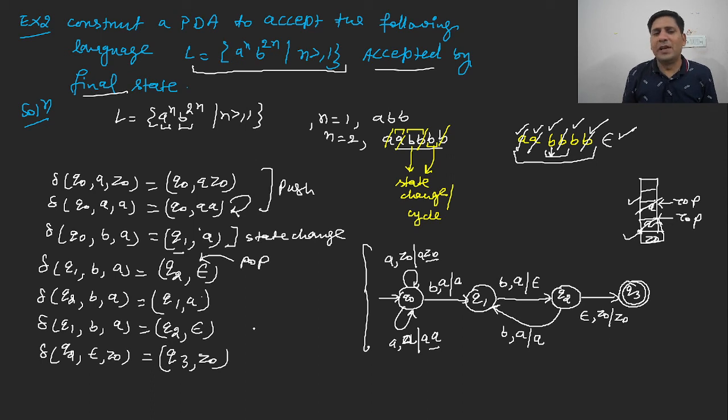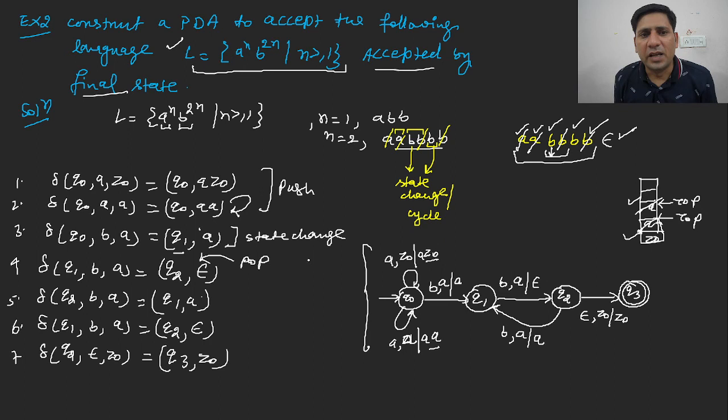So a question can be asked in an examination, like in GATE: the number of transition IDs while constructing the PDA for this language accepted by final state are? So how many IDs do you have? 1, 2, 3, 4, 5, 6, 7. These are 7 IDs. The question can also be asked like: the minimum number of states in constructing the DPDA for L equal to a to the n, b to the 2n, accepted by final state. So the minimum number of states is 4.